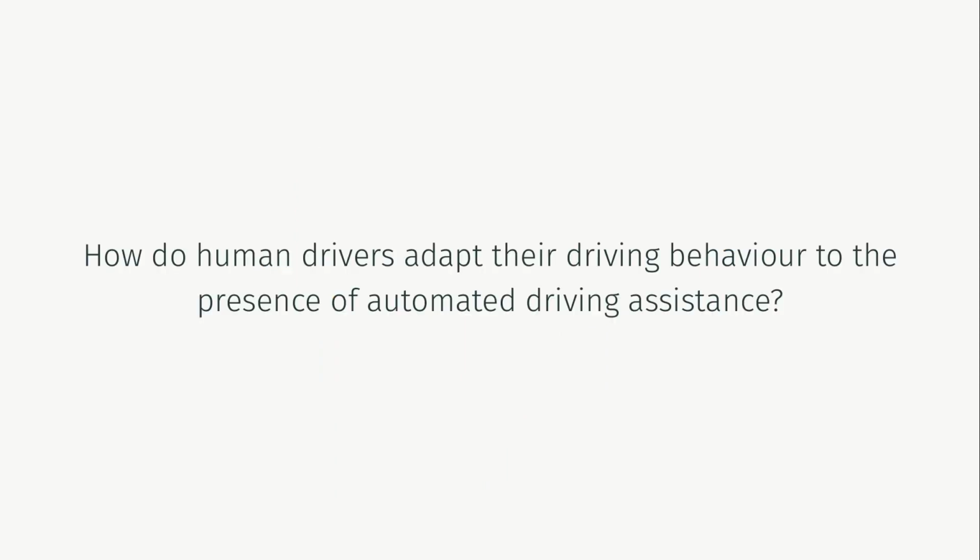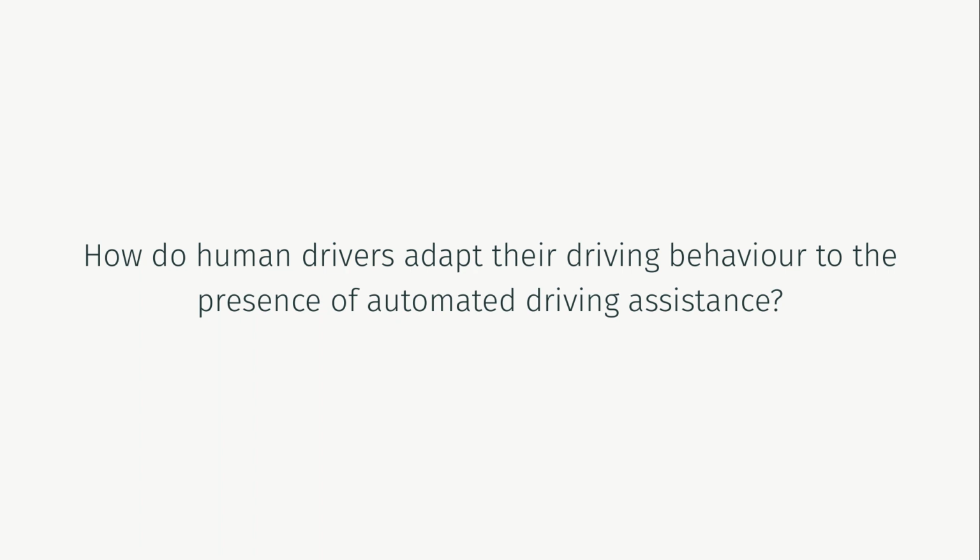Our work focuses on this adaptive capacity that humans exhibit when using automation. We ask, how do human drivers adapt their driving behavior to the presence of driving automation? Our approach is based on the theory of computational rationality. The idea is that humans rationally adapt to the constraints of the task environment and their own cognition by estimating the value of alternative action sequences and selecting those that maximize the expected long-term value.